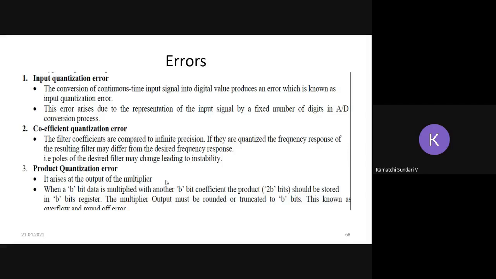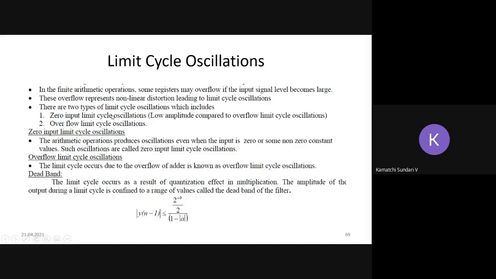So when a B bit data is multiplied with another B bit coefficient, we will have one result. That should be stored in the B bit register. The capacity of the register is B bit. The multiplier output must be rounded or truncated to B bit, whereas our output will be 2 into B bit, whereas our capacity is B bit. So we have to round it. This is otherwise known as overflow or round off error. So we will have these kinds of errors in the quantization procedure.